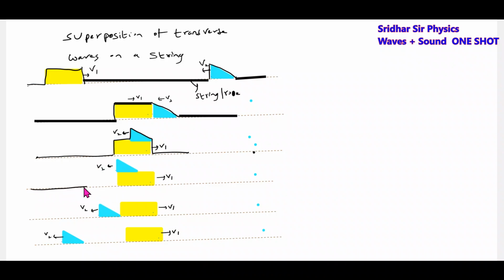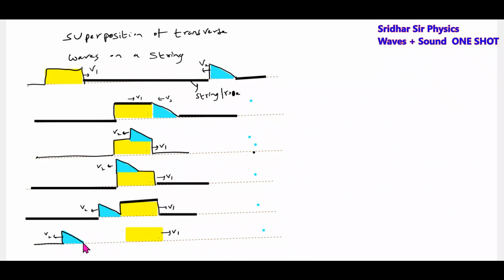Now next part, the shape of the rope will be like this. Okay, both will undergo superposition and they'll pass through each other as if the other is not present. These are the possible ways in which they'll undergo superposition.